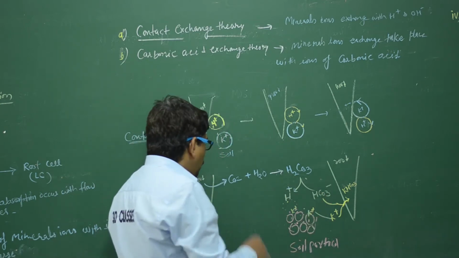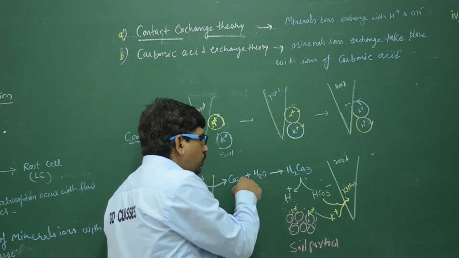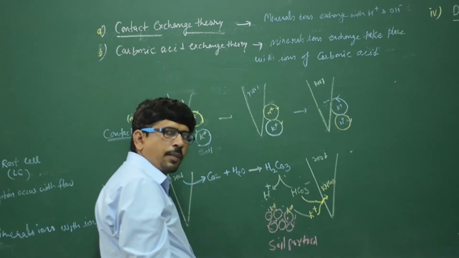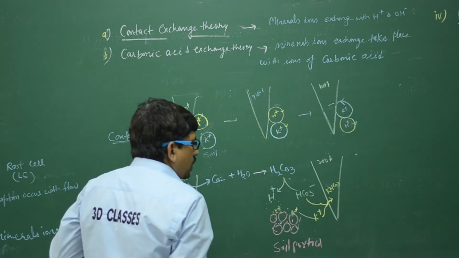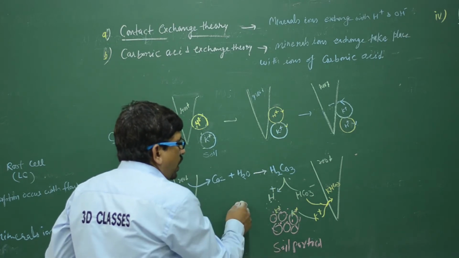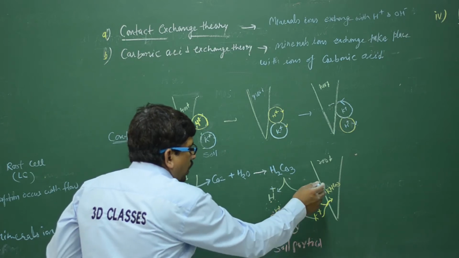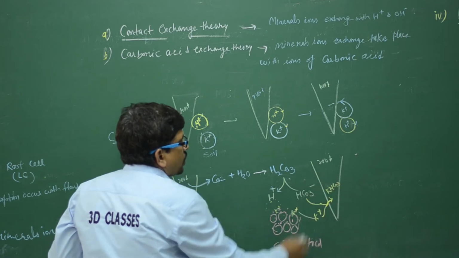Clear? Root respiration releases CO2, which in solution with H2O makes carbonic acid H2CO3, and H2CO3 dissociates into H plus and HCO3 minus. This H plus is outside, and due to the resonance the K plus is transferred, then potassium carbonate is formed and the K plus enters into the cell.